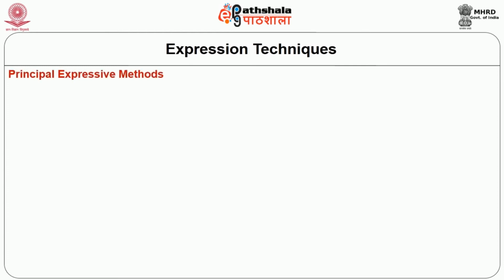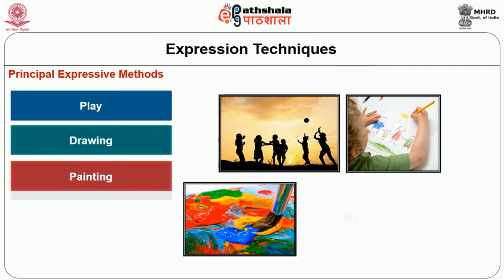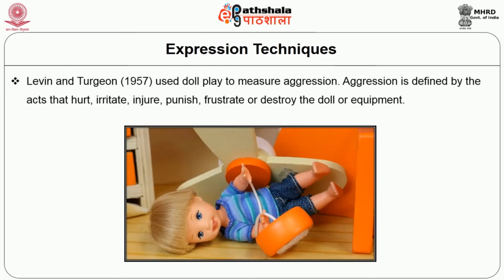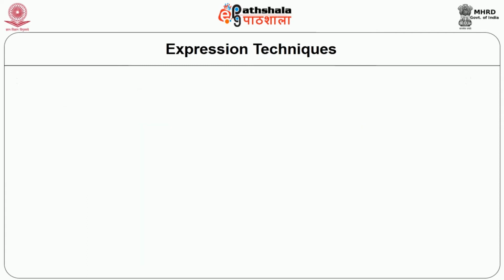The principal expressive methods are play, drawing, painting, finger painting, and role playing. Levin and Turgeon used doll play to measure aggression. Aggression is defined by acts that hurt, irritate, injure, punish, frustrate, or destroy the doll or equipment.